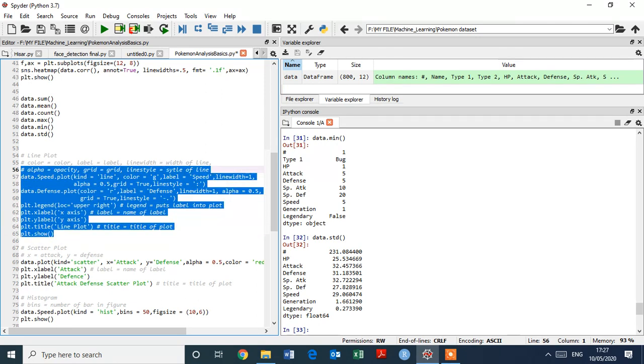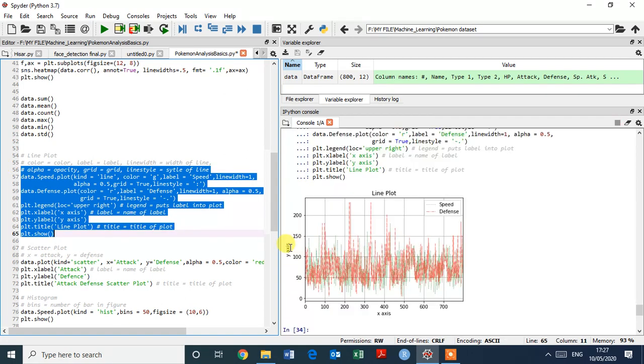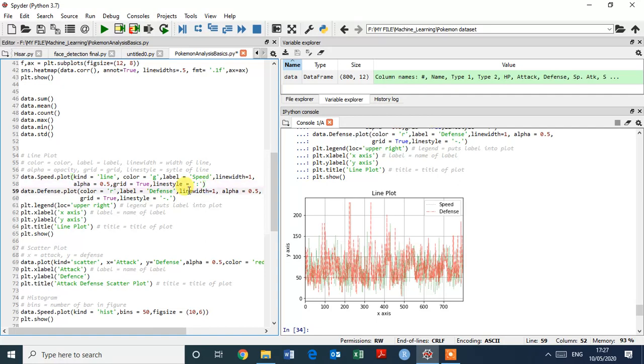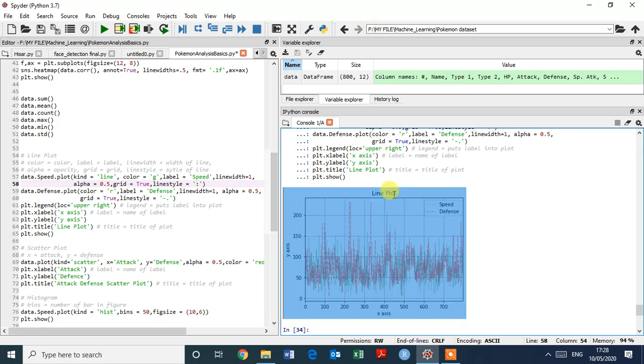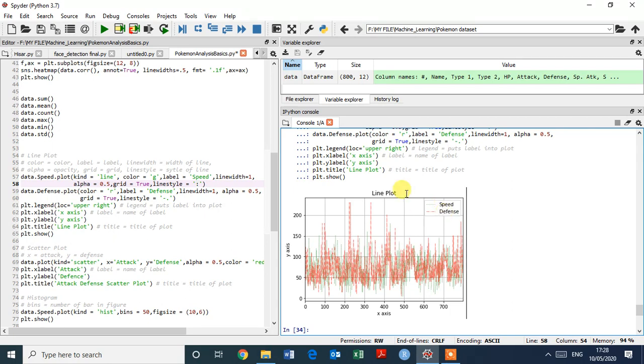Okay, select all this, command control enter to execute. Okay, that's great. As we gave the line style as the colon, you can see the line style will appear like this. Okay, so this is the line plot, it looks good. This is the title, speed and defense. Okay, the x-axis, the y-axis.